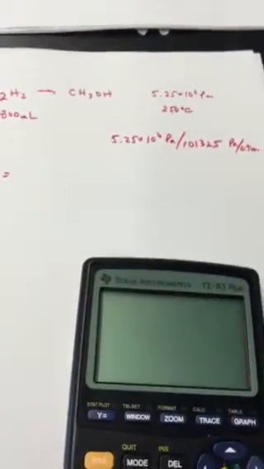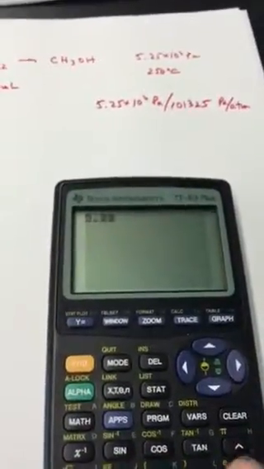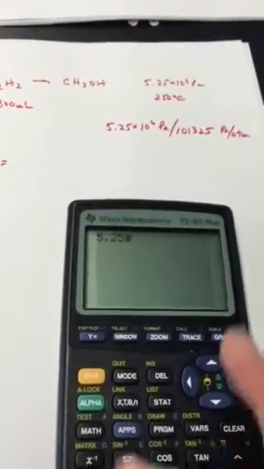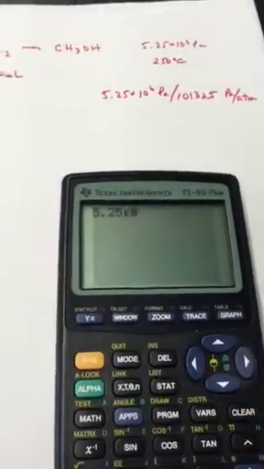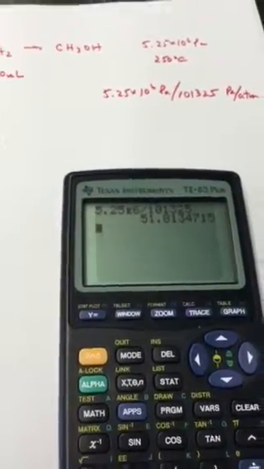By the way, to change pascals to atmospheres, we're going to need to divide by 101.325 pascals per atmosphere. So that's going to be 51.8 atmospheres. That's a lot of atmospheres.